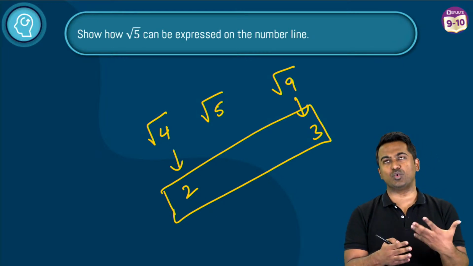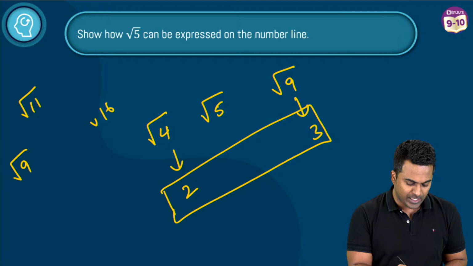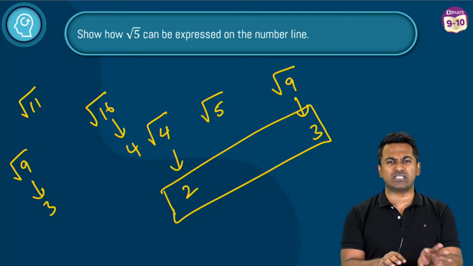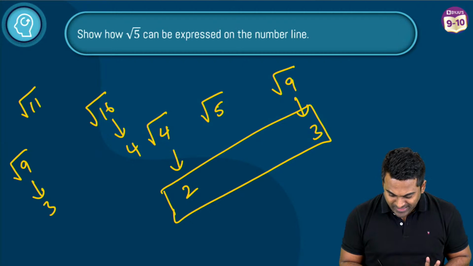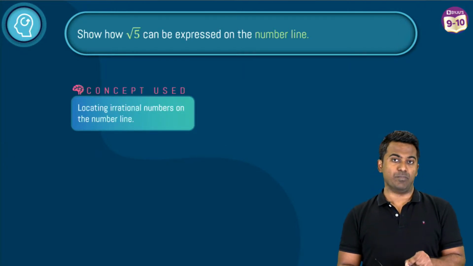Let's say they asked you root 11, then what would you do? If they ask you root 11, then you know this is going to lie between root 9 and root 16, because root 9 is 3 and root 16 is 4. So root 11 is going to lie between 3 and 4. So this is how you make this estimate. Okay, so this we know. Now we want to locate this on the number line.